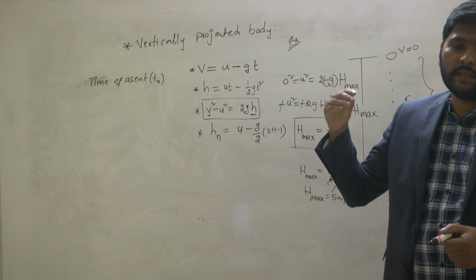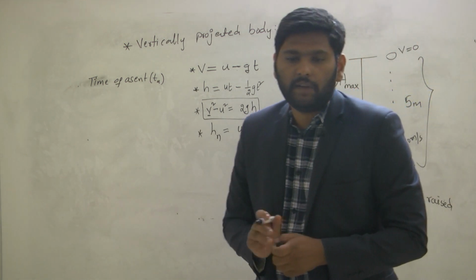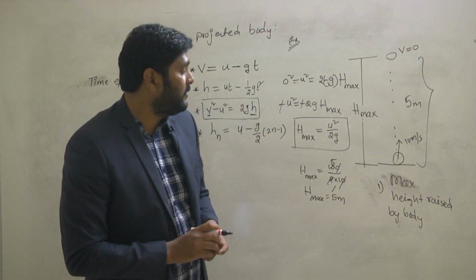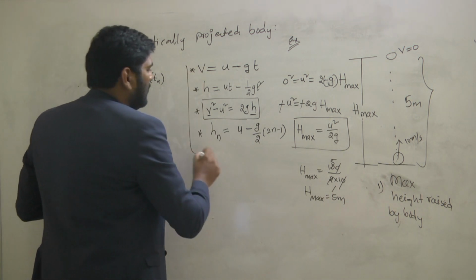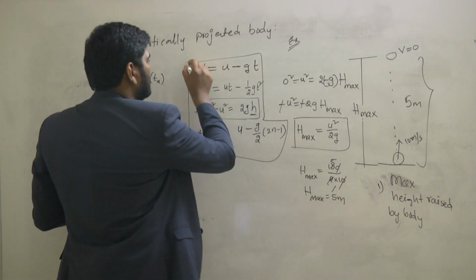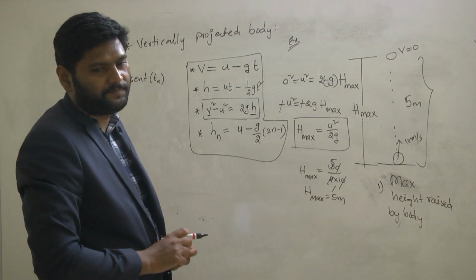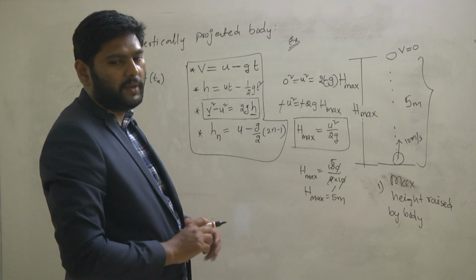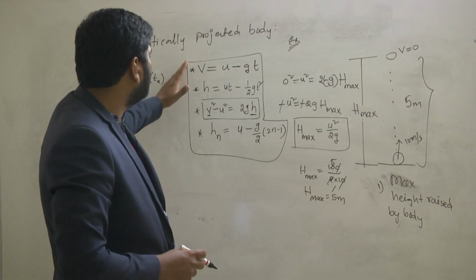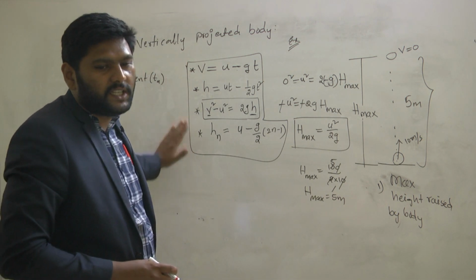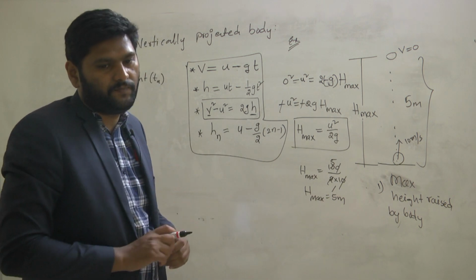Then how do you find that answer? How do you derive the formula? First I'll derive the formula, later we'll find how much time is taken. Among all the equations, which equation is helping you to find the time of ascent? How many equations do we have? Among the four equations, which one is helping you to derive the formula?